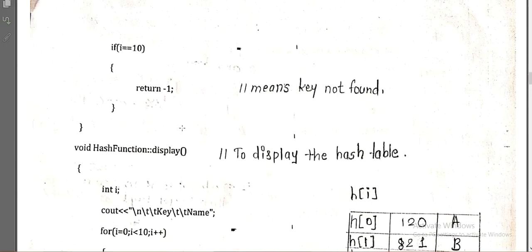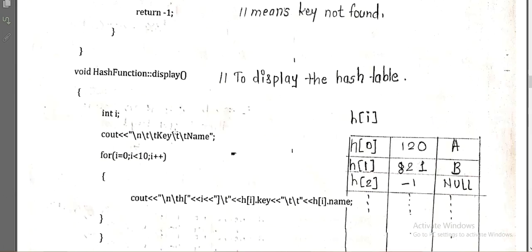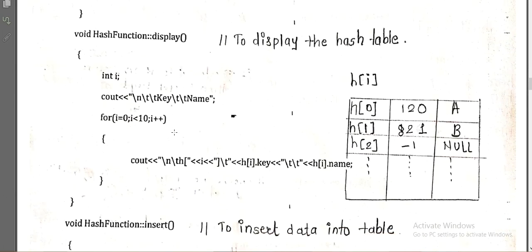So we have learned the delete operation and the find operation. Now next is the display operation. So how are we going to display that? Again we'll start with i, and we are going to display the key and name. From i is 0 to 9, i less than 10 is nothing but 9. From 0 to 9 we are going to print. So how are we printing? \n \t. \n is for the new line, \t is for the tab, right?